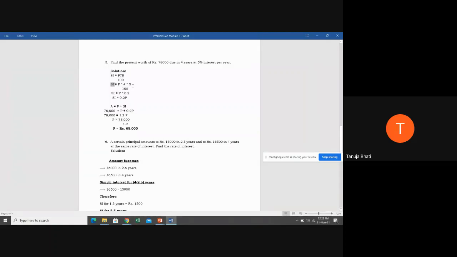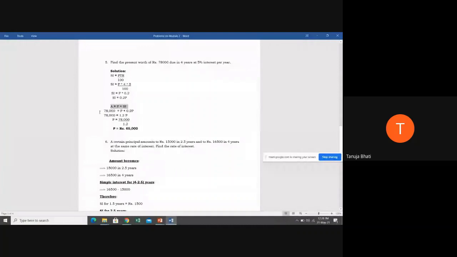So your simple interest is P into 0.2. When you multiply 4 into 5 divided by 100, it is 0.2. So your simple interest is nothing but 0.2P. Now you have to find out the present worth. You know that future value is nothing but your present value plus your simple interest.